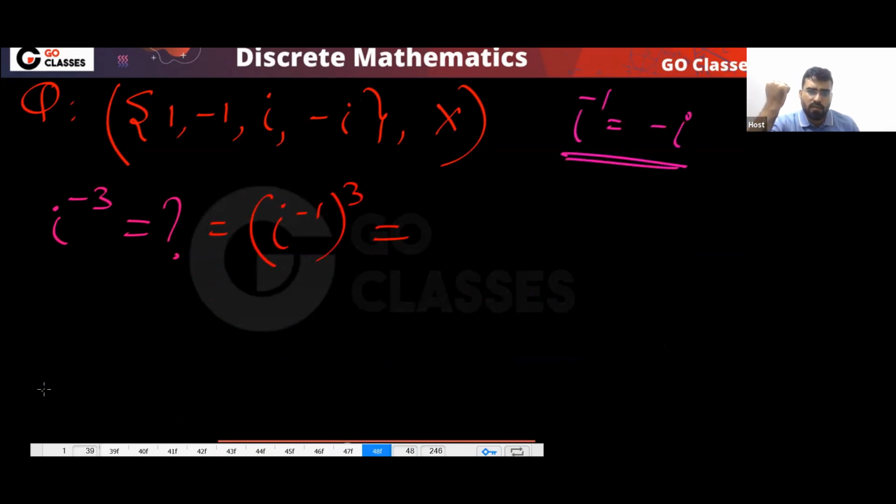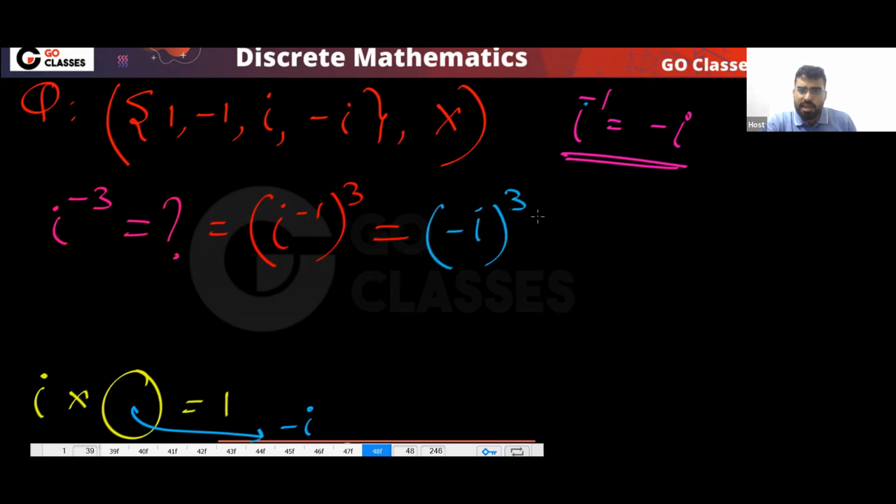Because just think about it. What is inverse of iota? What should I put here such that I get 1? I should put minus iota. Okay, so iota inverse is minus iota. So finally, iota power minus 3 is minus iota power 3. That will be minus iota cube. And iota cube is minus iota, so finally it will be iota. Yes or no? So iota power minus 3 is simply iota.